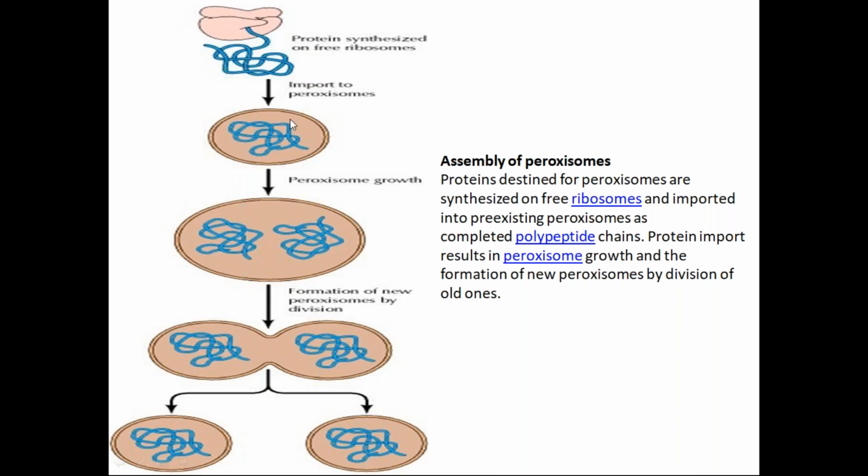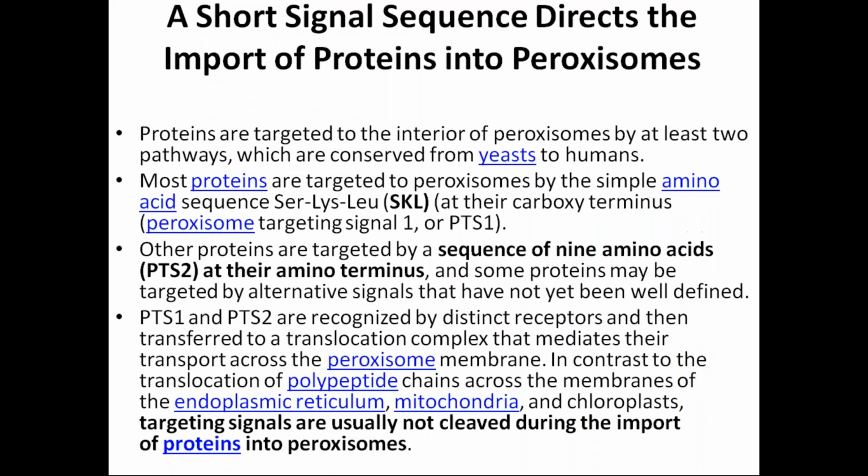The proteins are made, and they are imported to the peroxisome. Now the peroxisome will grow and the peroxisome will divide. So without any DNA, the peroxisomes are dividing just like your mitochondria and chloroplast, which is a very important and unique role shown by the peroxisomes. Now, a very important part, and analytical questions are coming from this part.